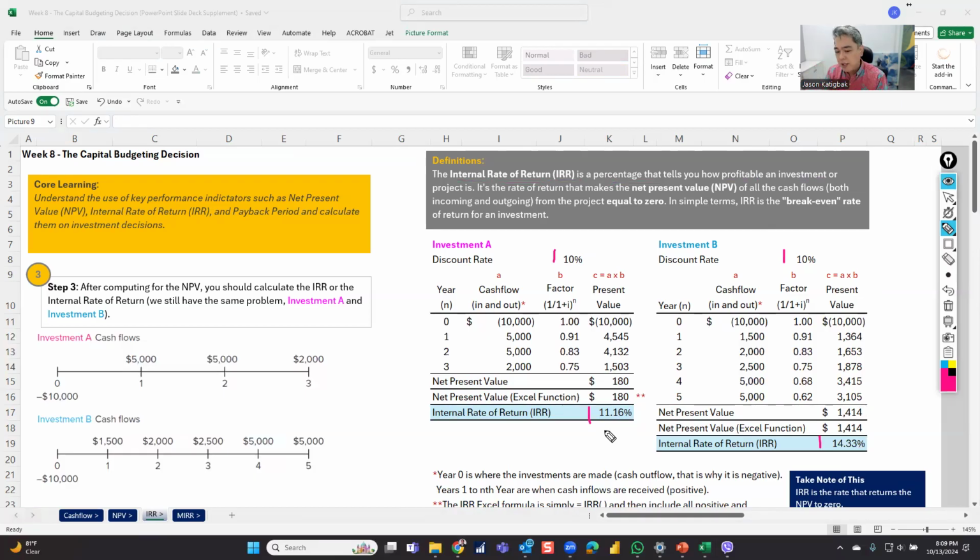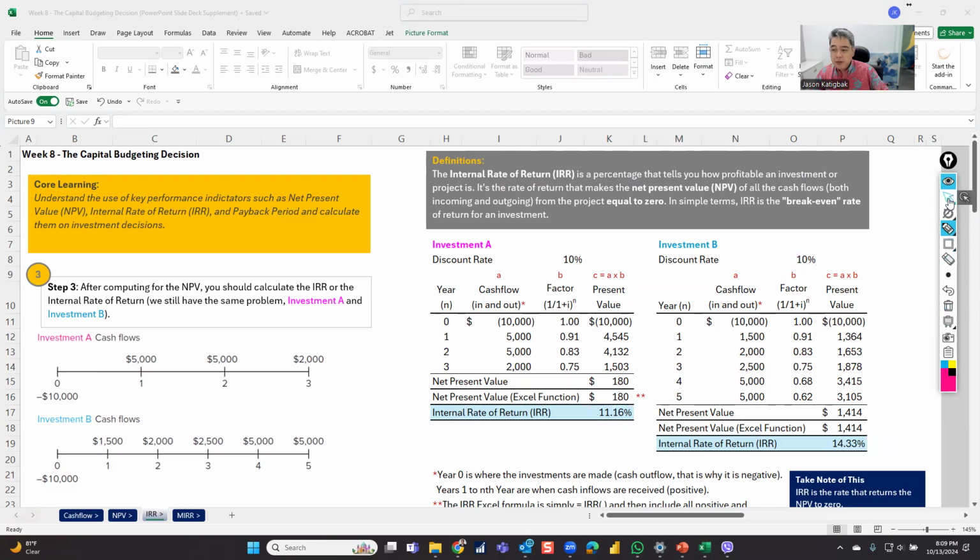Let me paraphrase it again. The rate of return, your cost of capital, is 10%, so you're expecting that anything you get should be at least 10%. That's the weighted average cost of capital, the expectation from the equity investors and the cost of issuing debt. Anything higher than this discount rate, the weighted average cost of capital, is a good thing. So this one's 11.16 compared to 10. Good. This one is better because it's 14.33 compared to 10%.